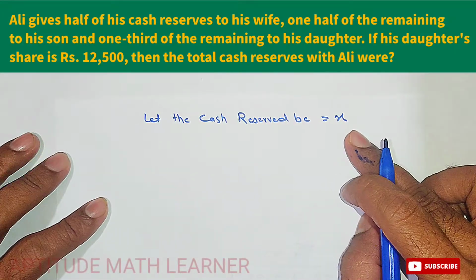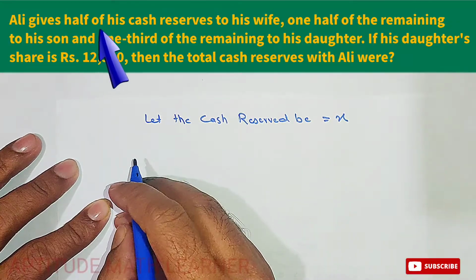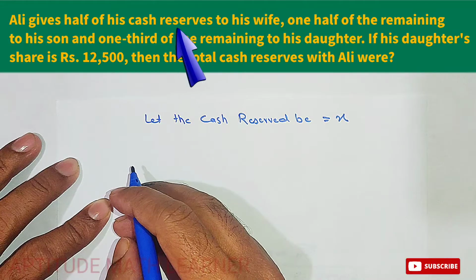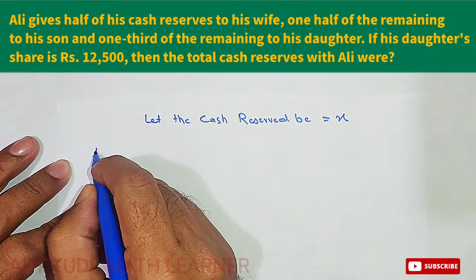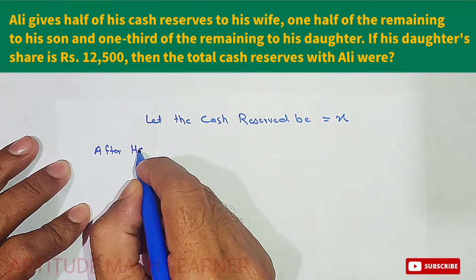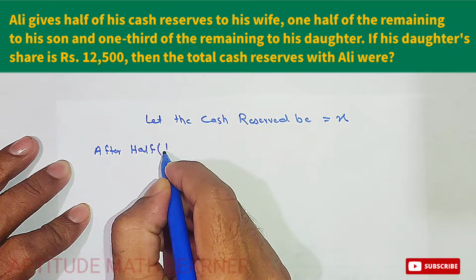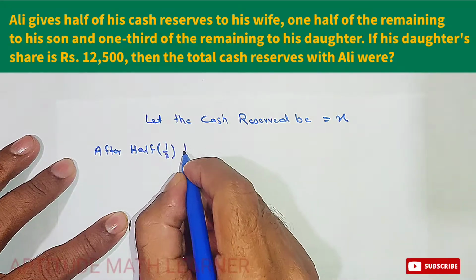So from the reserved cash, he gave half of the money to his wife. So here we get, after giving half, 1/2 to his wife.